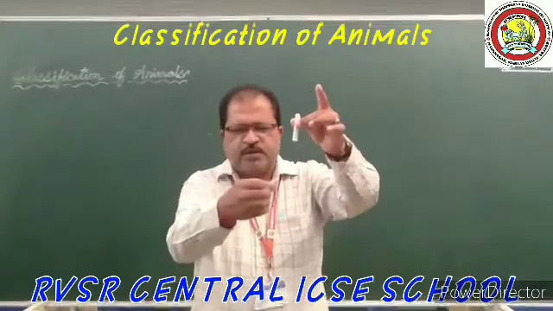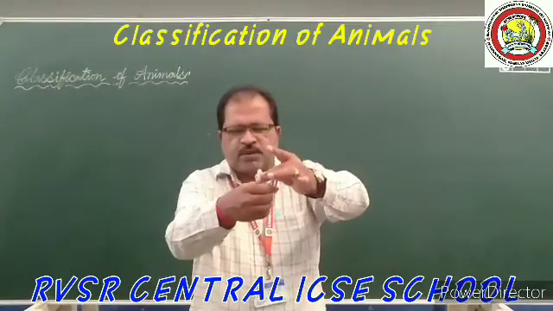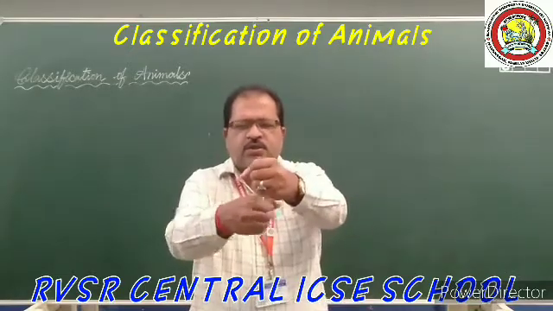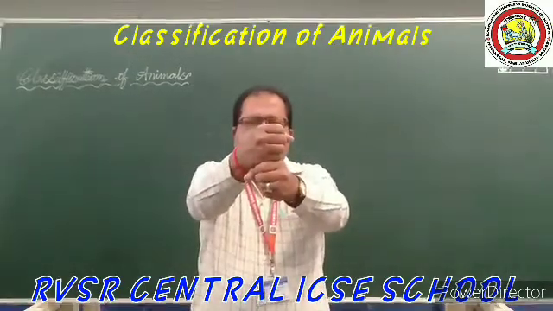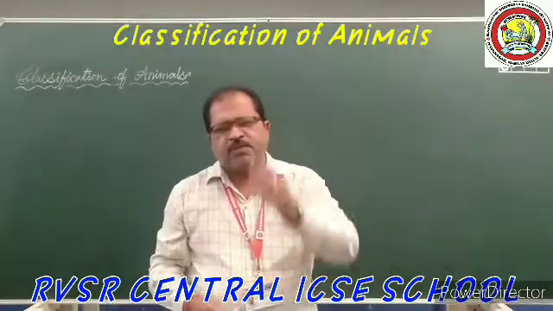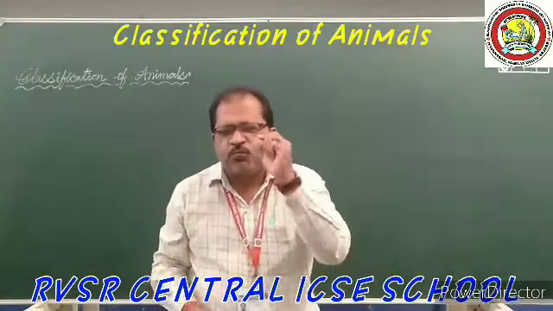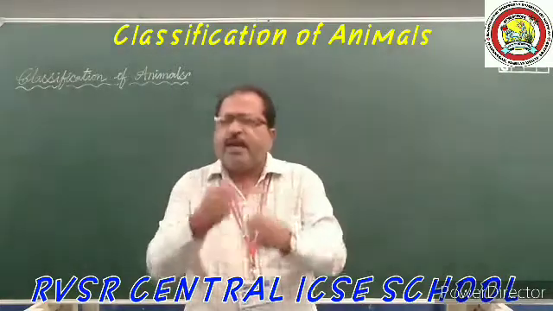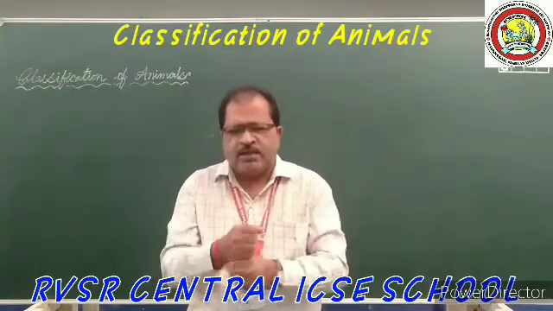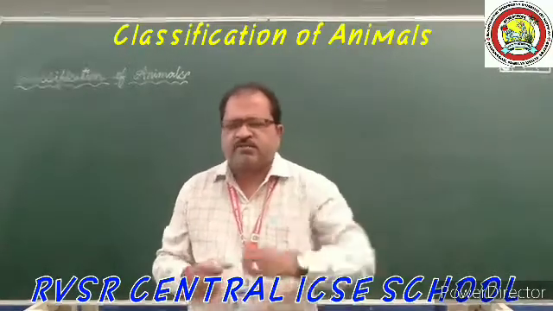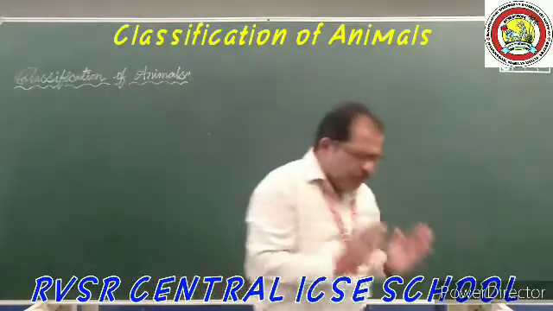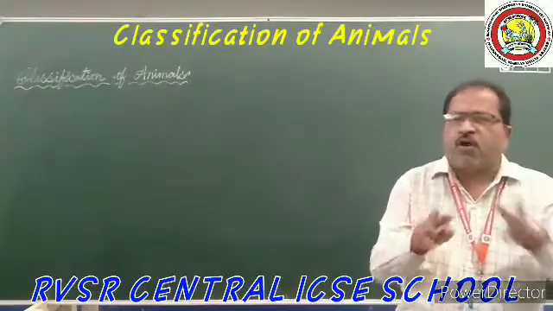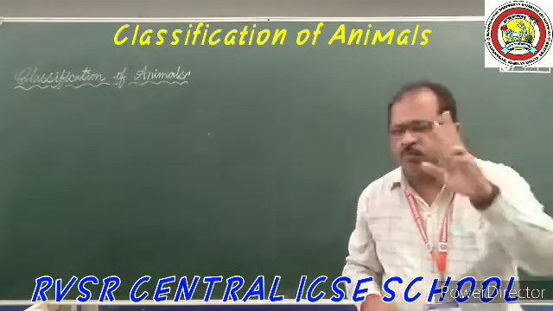Suppose this is the spring and this is the spinal cord; the spinal cord is inside, and all the vertebrae, the 32 bony pieces, are arranged one above the other in a chain-like structure. These 32 bony pieces plus the spinal cord together are called the backbone.